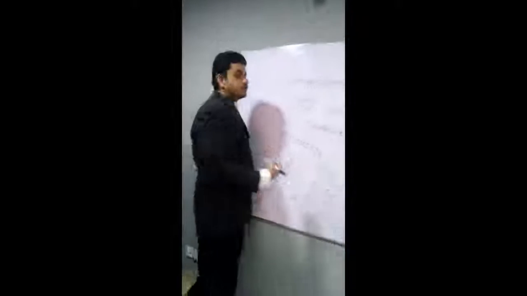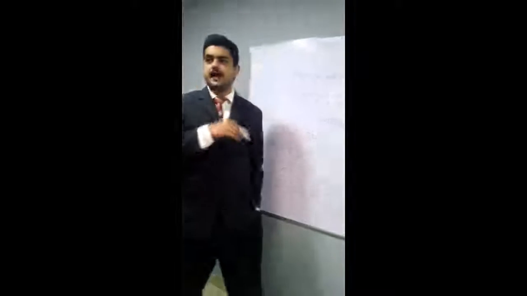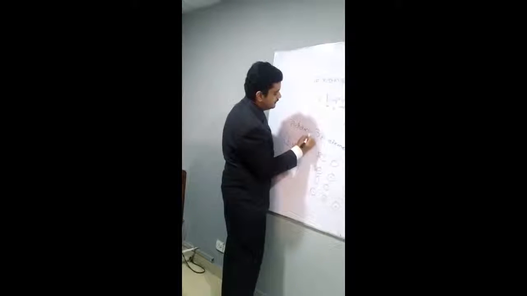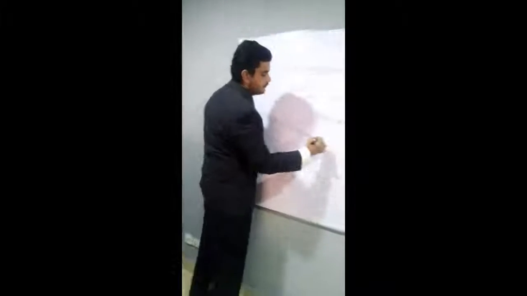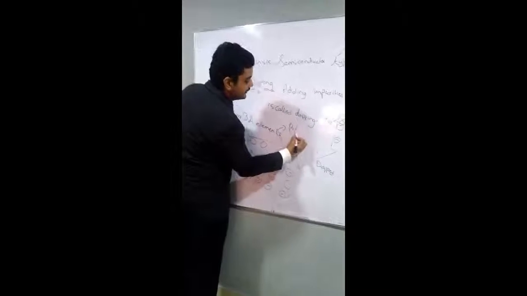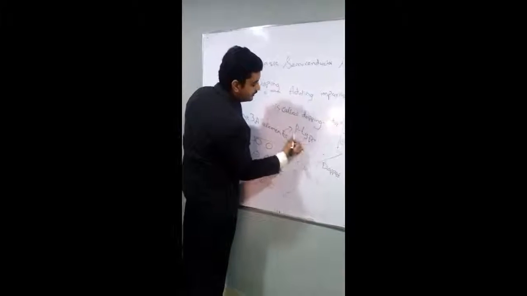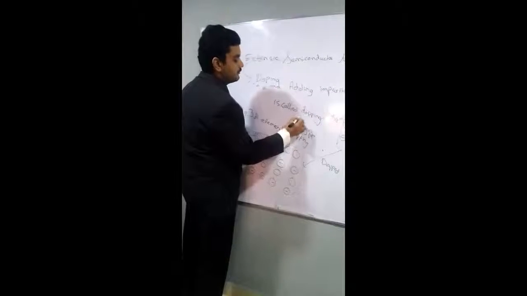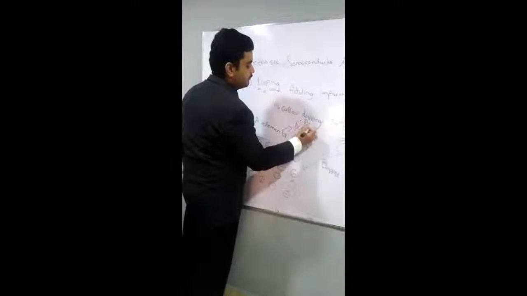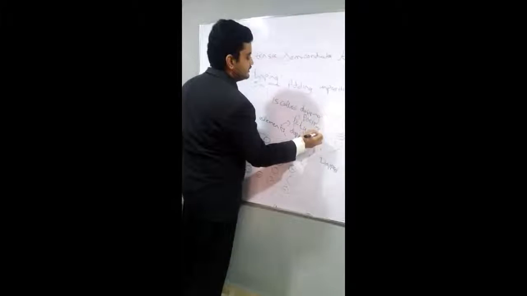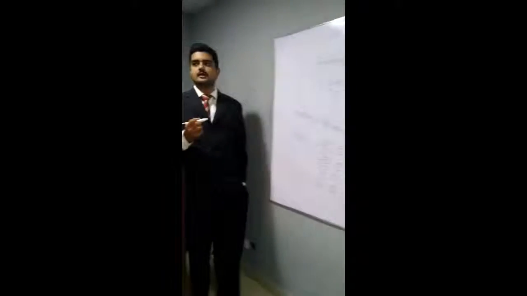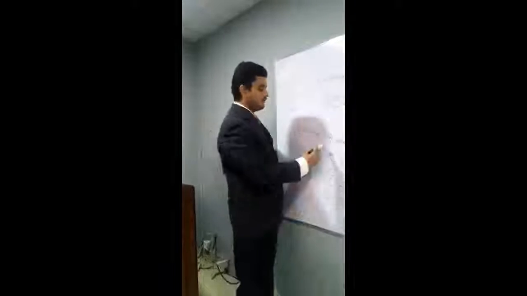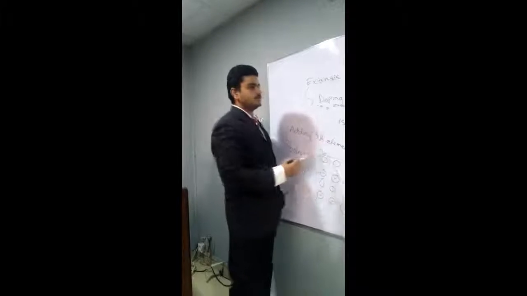So this type of doping, by adding any 3A element, is p-type doping. P means positive. It means once the doping is done, the element that results has a positive charge.